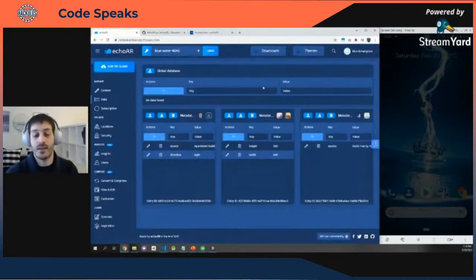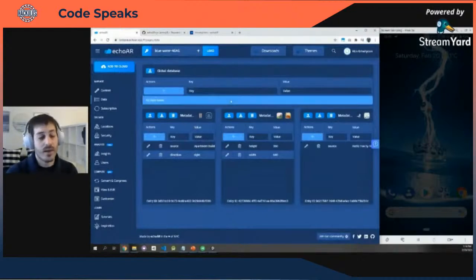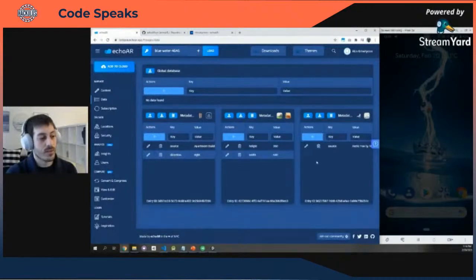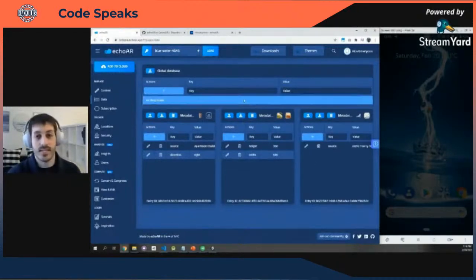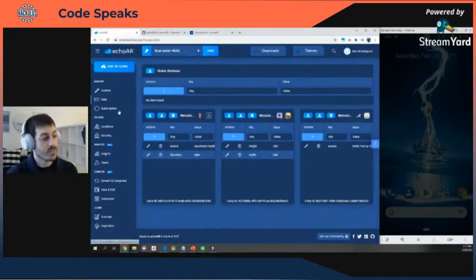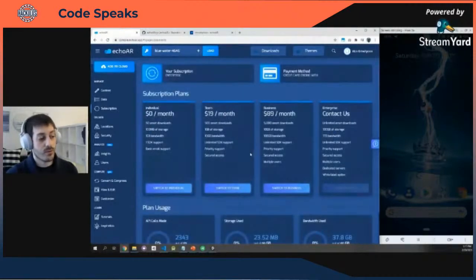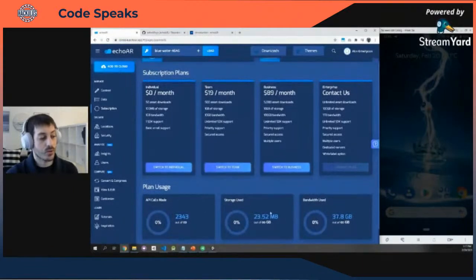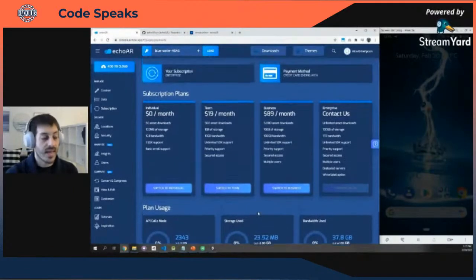For example, we're with the company that built a scavenger hunt murder mystery game, and they had different 3D models associated with different scenes, but they also had data that works across the entire application. The subscription page is really powerful. It shows you how much bandwidth, storage, and API calls you're making, and allows you to upgrade your plan really easily. Again, if you're here through an affiliated program, you're going to get one of the paid tiers for free, so definitely check out that perk.